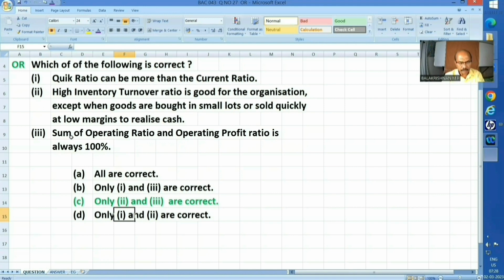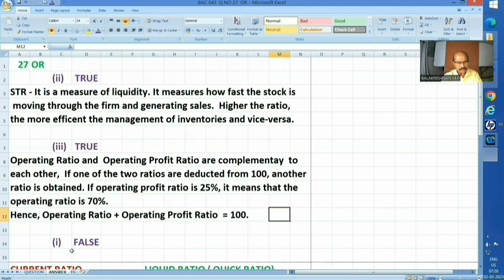Let us move to the next one. Third one. Why is that correct? Sum of operating ratio and operating profit ratio is always 100%. My explanation is operating ratio and operating profit ratio are complementary to each other. If one of the two ratios is deducted from 100, the other ratio is obtained. If operating profit ratio is 25%, it means that the operating ratio is 70%. I'm sorry, it is not 70%.